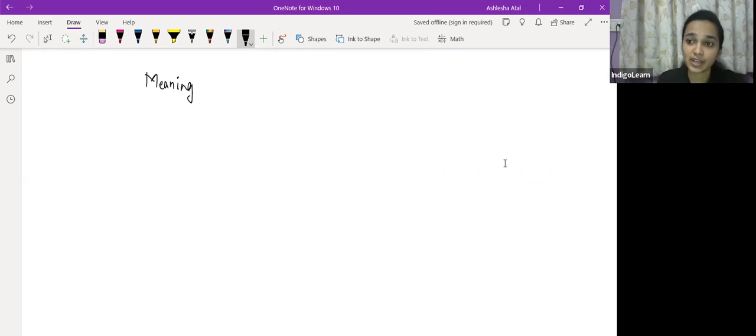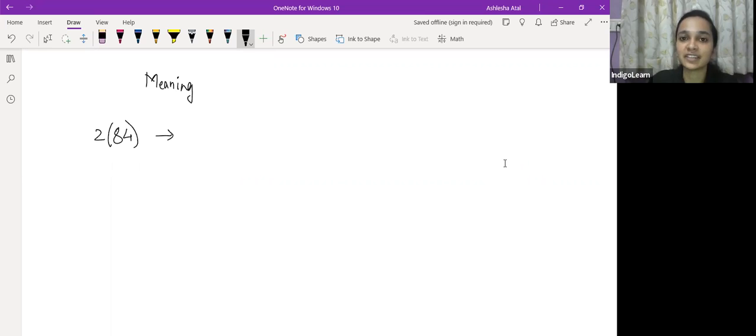So this term share, it is defined in section 2 clause 84 of the Companies Act 2013. So 2 clause 84 जो है वो share को define करता है, और वो क्या बोलता है share के बारे में, वो ये बोलता है that share means a share in the capital of the company.